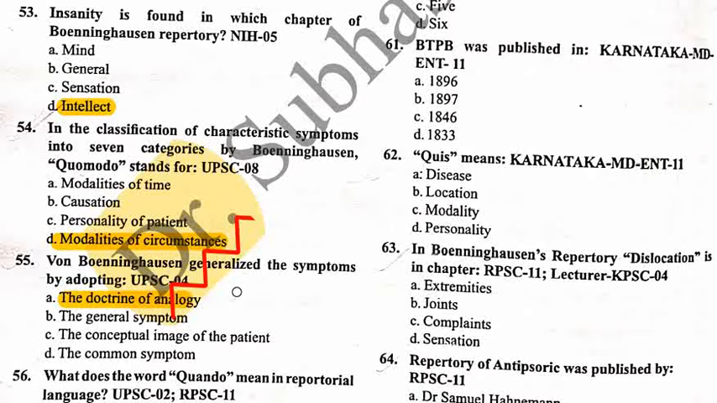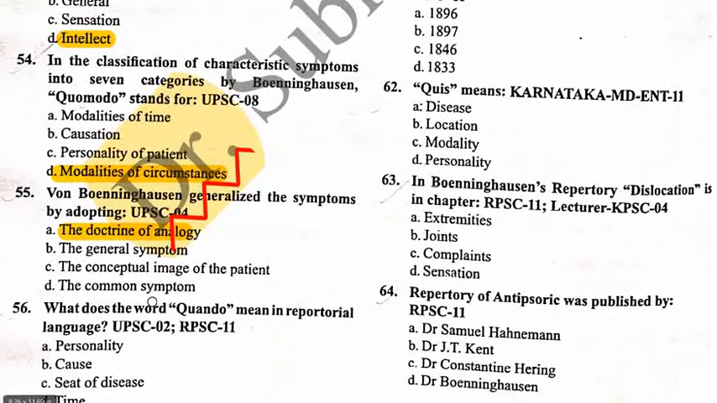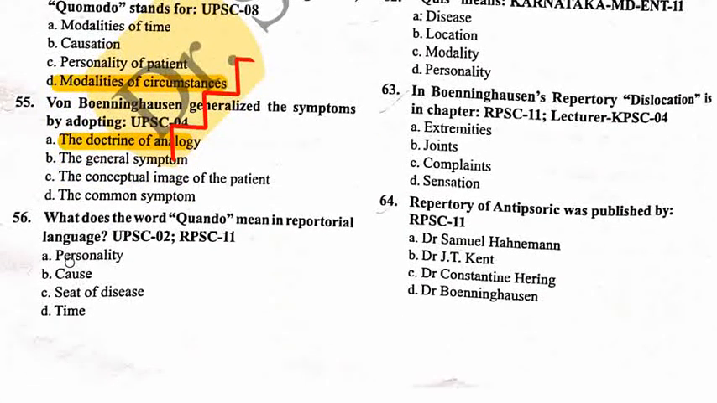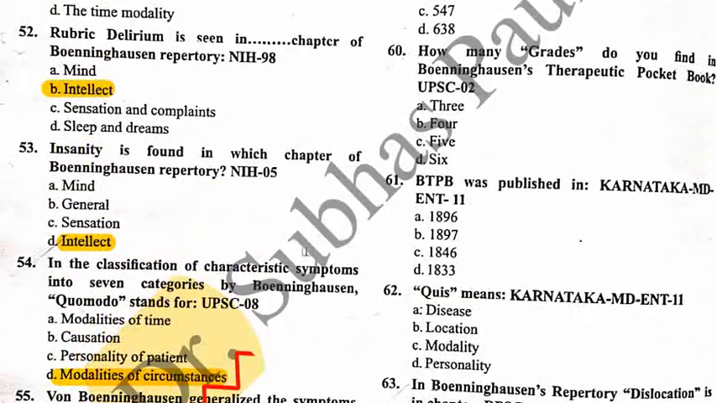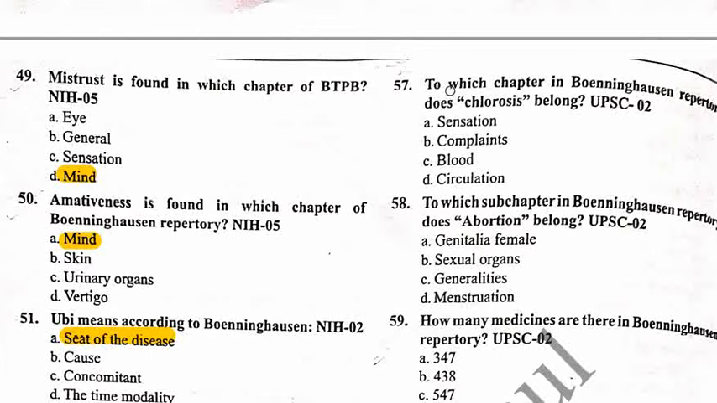So the next question, 56: what does the word Quomodo mean in repertory language? First option, personality; second option, cause; C, seat of the disease; and D, time. The correct answer is option D, time. This is the correct answer. I already told you.